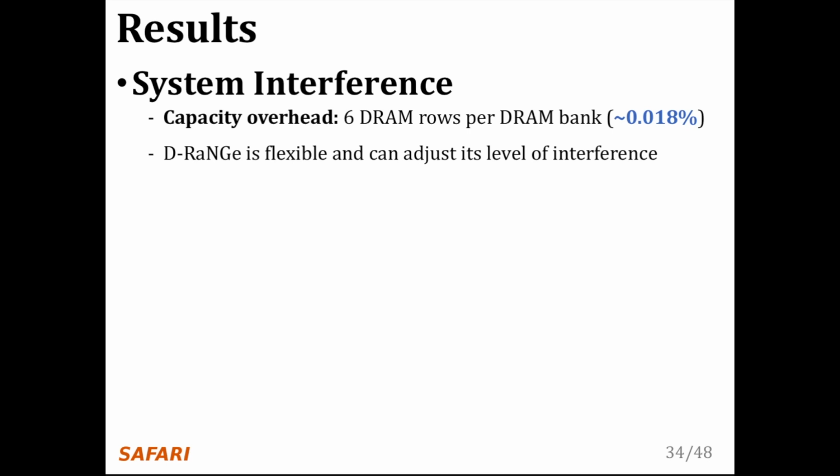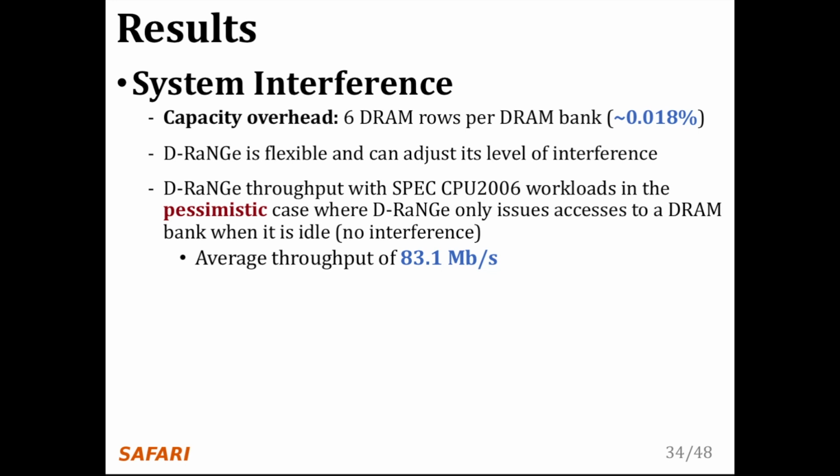D-RaNGe is inherently a flexible mechanism and can adjust its level of interference in a number of ways. One way would be to change the priority at which D-RaNGe accesses are issued compared to regular application DRAM accesses. In trying to show the flexibility of D-RaNGe, we study the SPEC CPU 2006 workloads in the pessimistic case where D-RaNGe only issues accesses to a DRAM bank when it is idle, such that D-RaNGe has no interference with concurrently running applications. We find that in this case, D-RaNGe can still provide on average 83.1 megabits per second of random